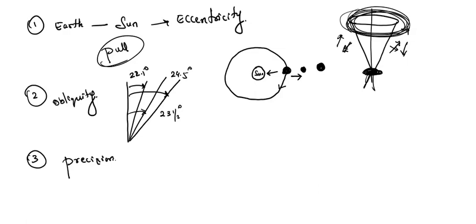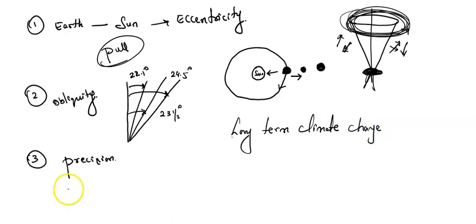Here the earth does three types of movements. One is eccentricity, the second is obliquity, and the third is precession. Because of these three phenomena, we can see there is a long-term climate change. What is the result of these three phenomena? Because of these, a long-term climate change takes place.